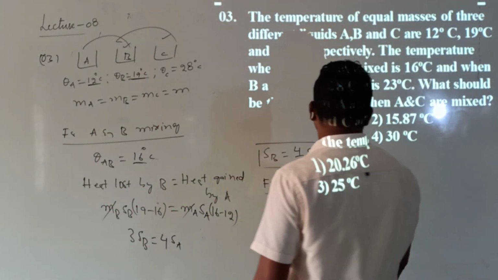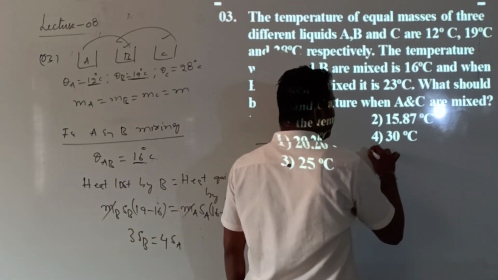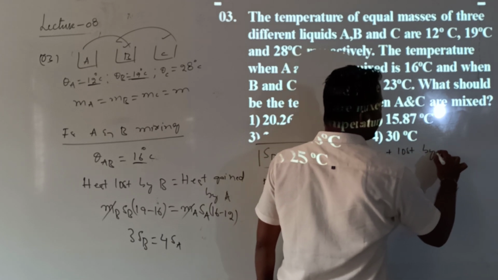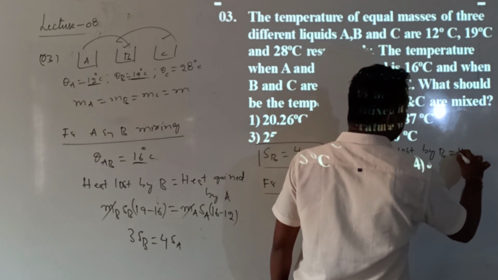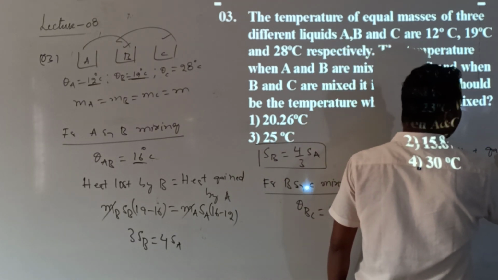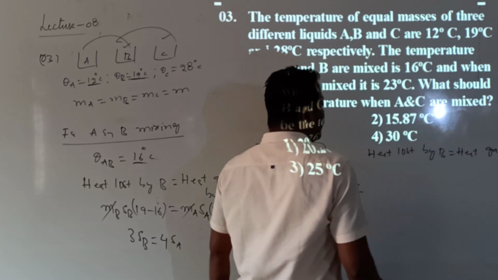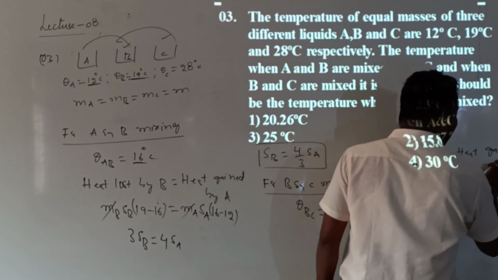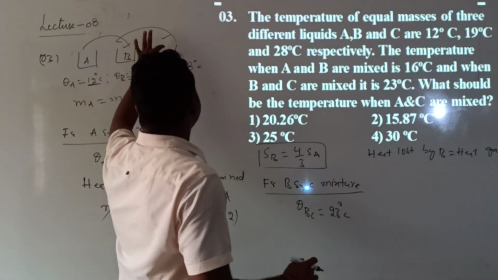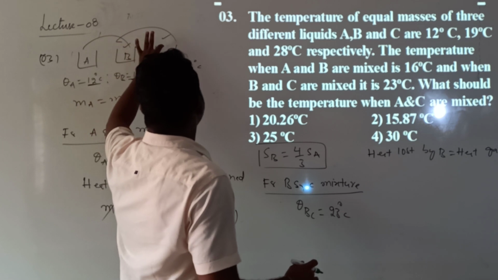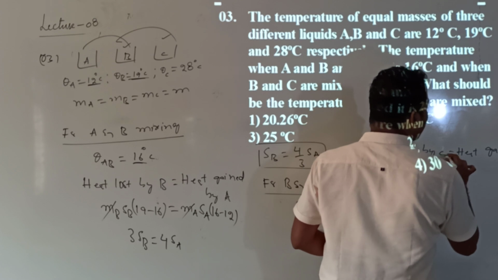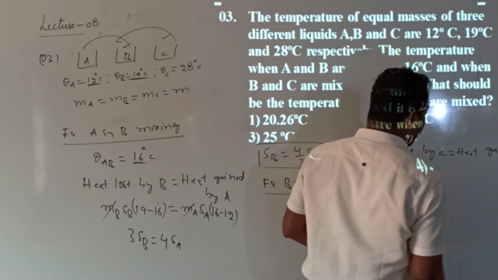So according to the principle of method of mixtures, heat lost by C will be equal to heat gained by B.